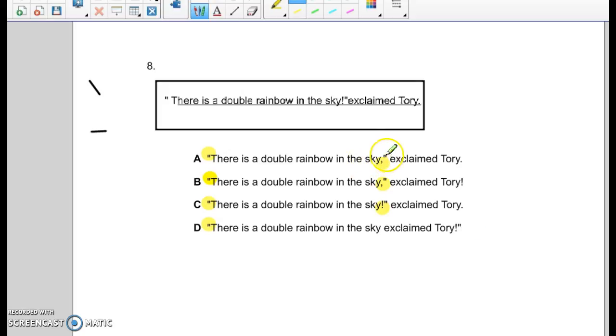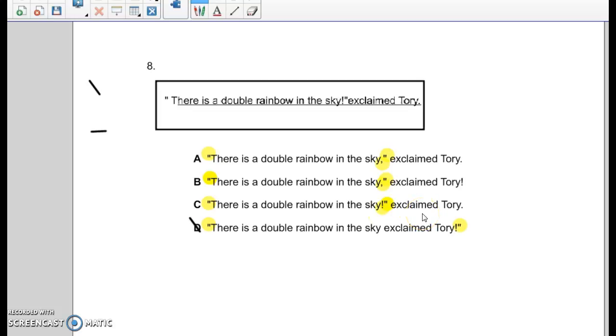You can also look at your quotes here. Quotes, quotes, quotes. What part was said out loud? There's a double rainbow in the sky, exclaimed Tori. Well, which one can we get rid of? We can get rid of D because Tori did not walk into the room and go, there's a double rainbow in the sky, exclaimed Tori. Unless she's really weird. And so then we have these left: comma, comma, exclamation point. Which one should it be?